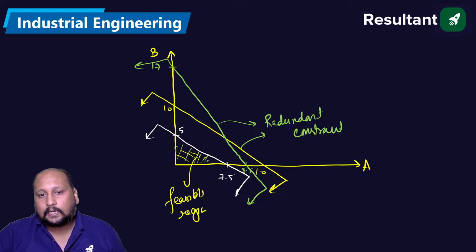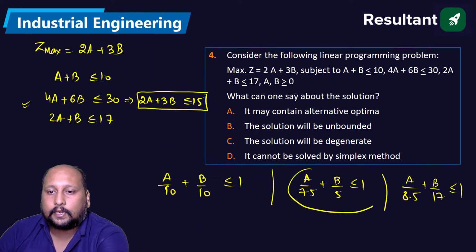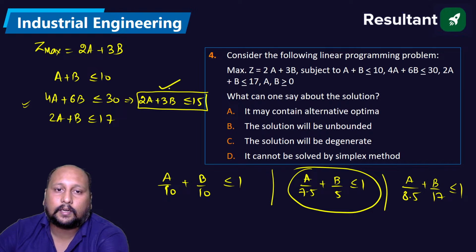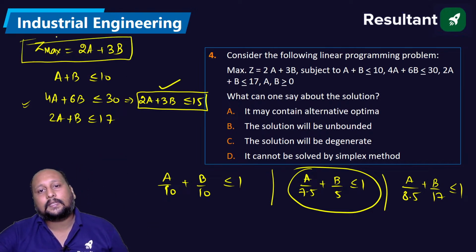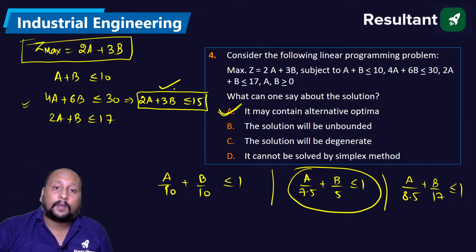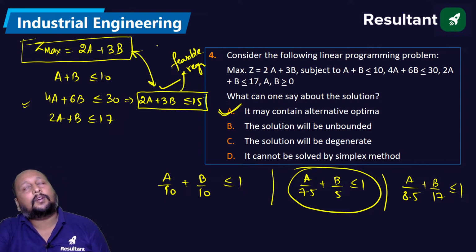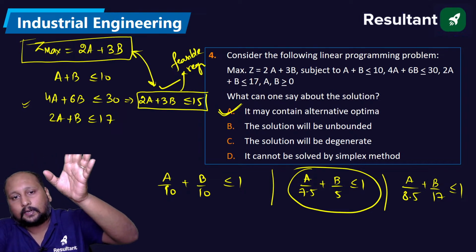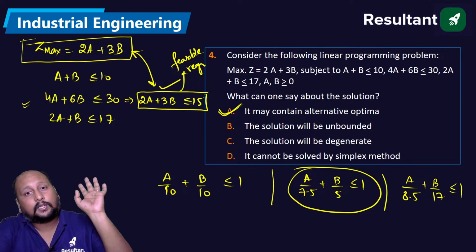So we can clearly see that only constraint number 2 is actually not redundant, and it has the same slope as the objective function. We can straight away say that it has infinitely many solutions, because this slope is giving us the feasible region. The constraint and the objective function have the same slope on the left hand side. You see 2a plus 3b in the constraint and 2a plus 3b in the objective function, same slope.